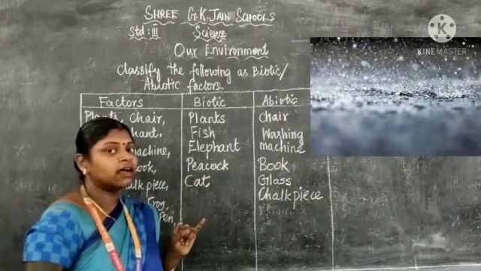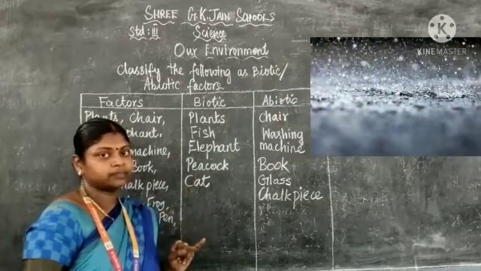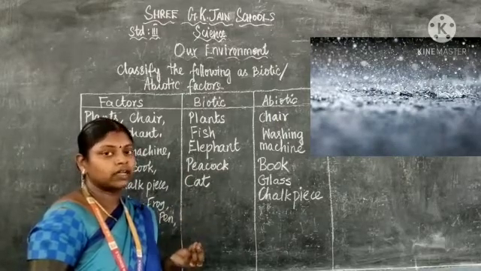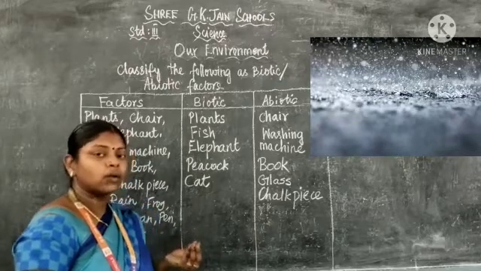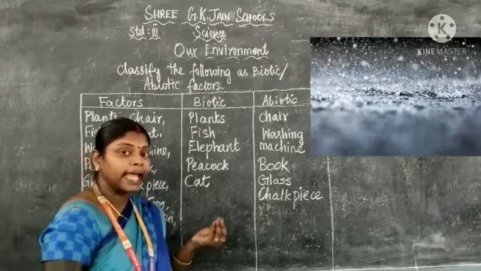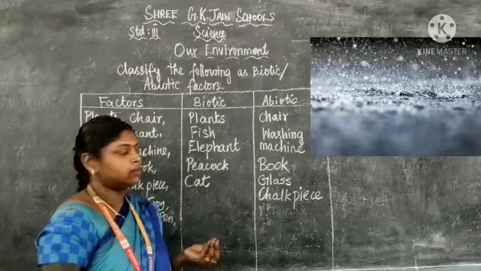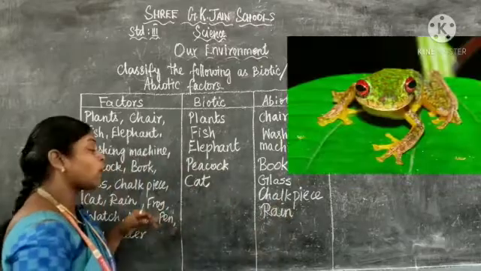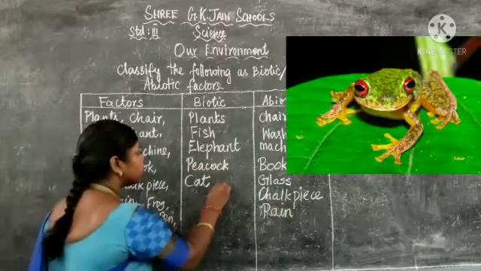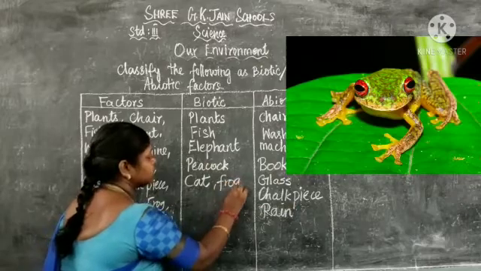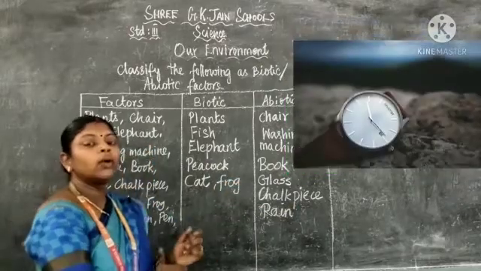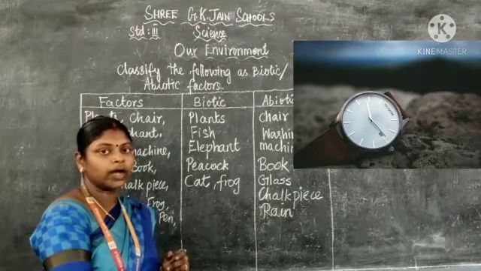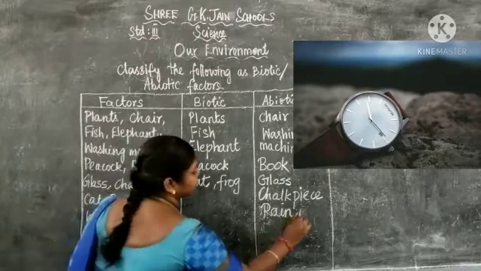Rain. So rain is a major source of water. It is one kind of natural source. Without water we cannot live. That is an abiotic factor. Rain is an abiotic factor. Next, frog. Frog is also a living organism. Watch. You are wearing a watch on the wrist. Watch. That is also an abiotic factor.